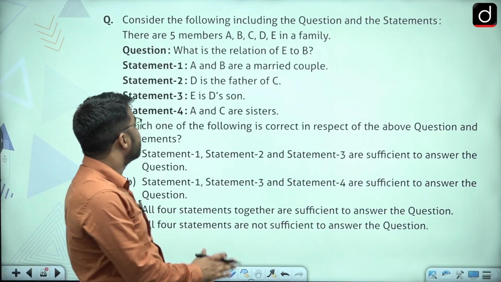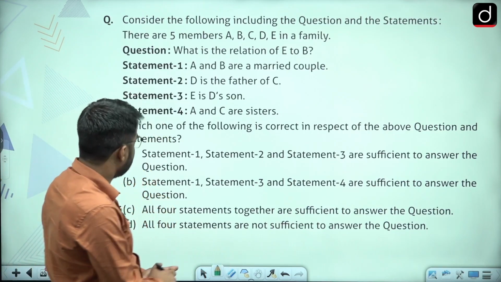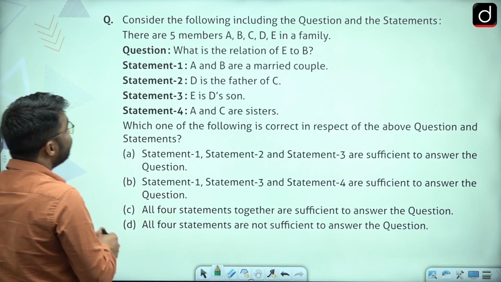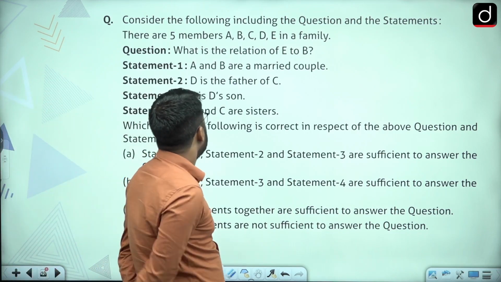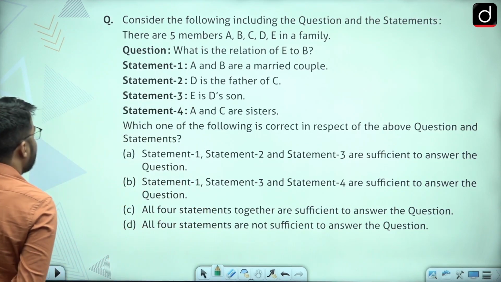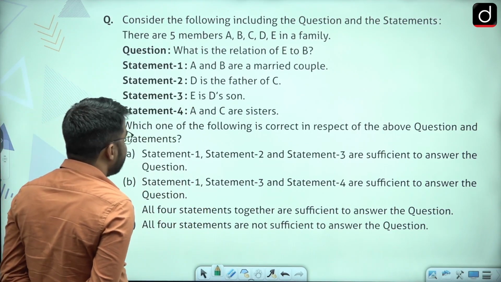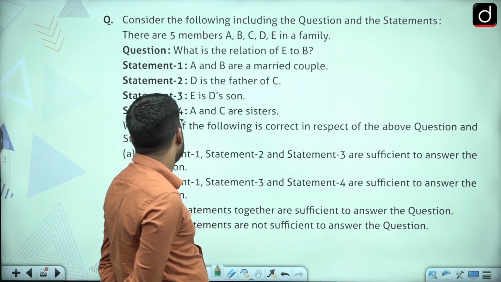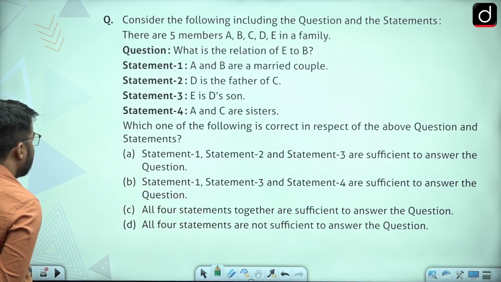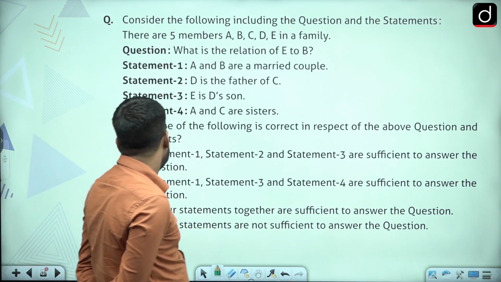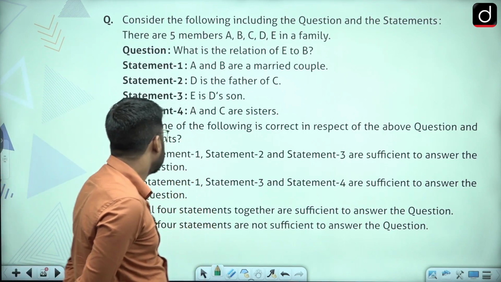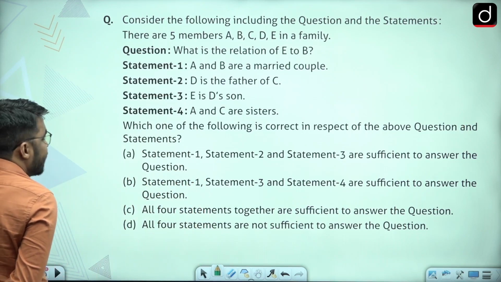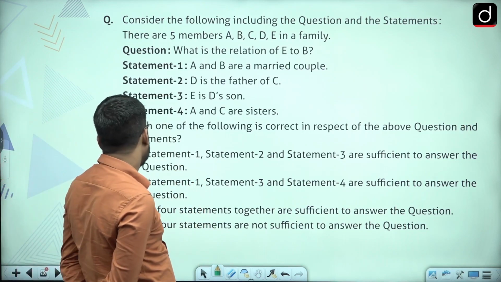Now, this is a question which is related to blood relations. Consider the following, including the question and the statements. There are 5 members A, B, C, D, E in a family. Question: what is the relation of E to B? Statement 1, A and B are married couple. Statement 2, D is the father of C. Statement 3, E is D's son. Statement 4, A and C are sisters. Which one of the following is correct in respect to the above question and statements?